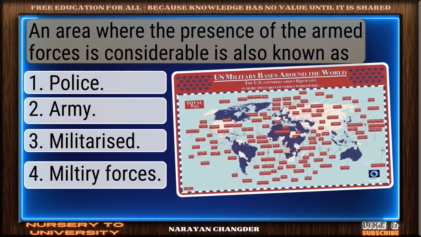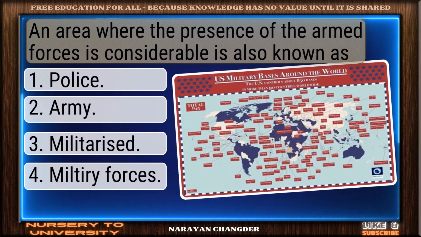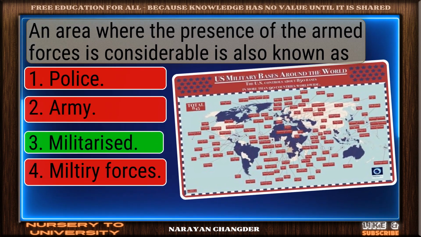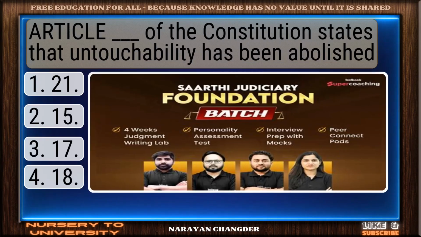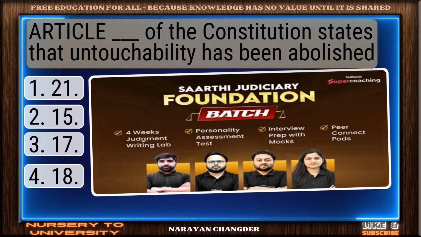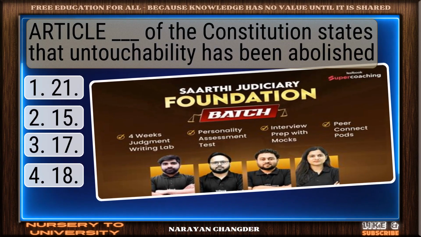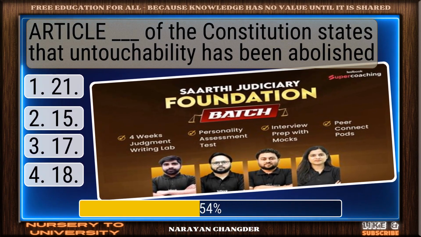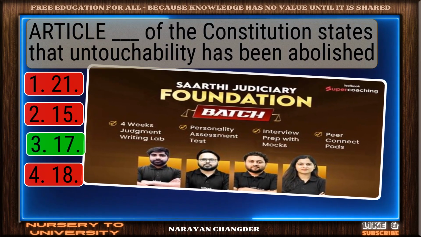Question number 20. An area where the presence of the armed forces is considerable is also known as. Nice selection. Militarized is the correct and valid answer. Question number 21. Article dash of the Constitution states that untouchability has been abolished. Correct. 17 is the right answer.